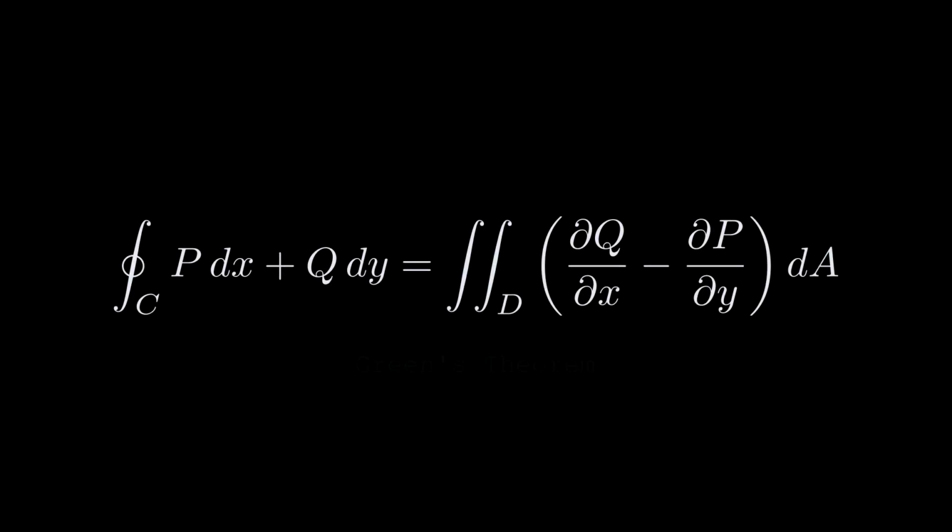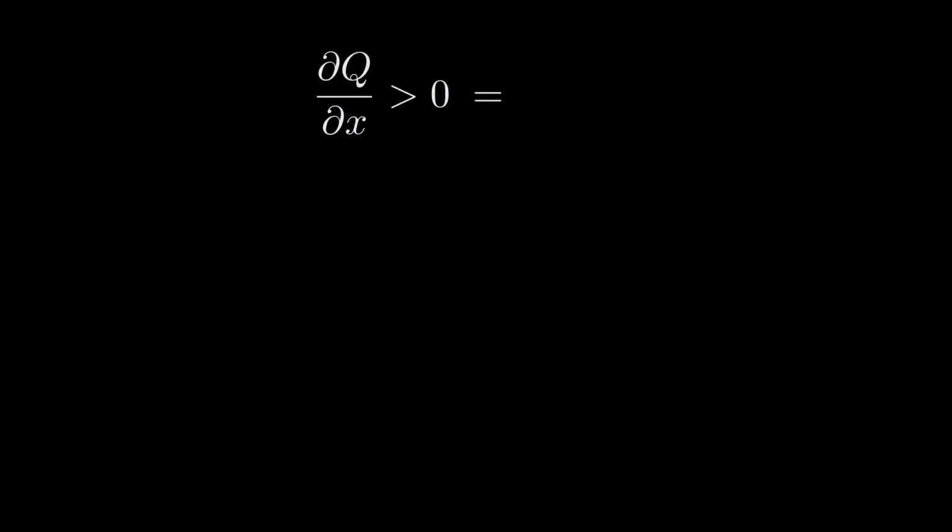First of all, look at this part on the left. The left component asks us how much the vertical force changes as you move horizontally. Here, I will make it so that it increases. So imagine it's like holding the two ends of a stick.